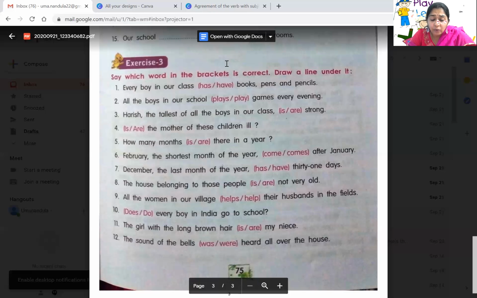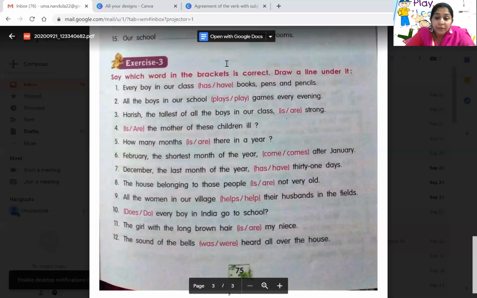All the women in our village helps their husbands in the fields, help their husbands in the fields. Here women is plural, and in the verb you will not get yes. So definitely help is correct. So you have to underline that. Okay, children. Then, does every boy in India go to school? Do every boy in India go to school? So it is singular. Boy is singular. So you have to write does. So underline does. Does every boy in India go to school? That is the correct question.